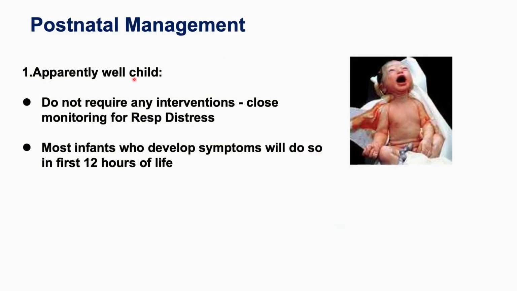If the baby is apparently well and crying, then they do not require any intervention. Just monitor the baby closely for the development of respiratory distress. If the baby develops respiratory distress, then there might be a chance of meconium aspiration. Most infants who develop symptoms will do so within the first 12 hours of life.